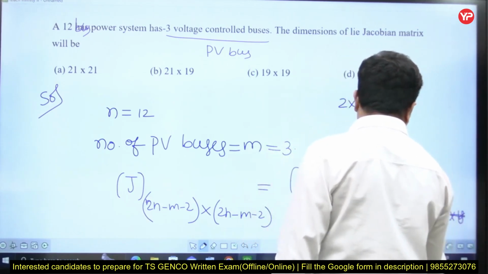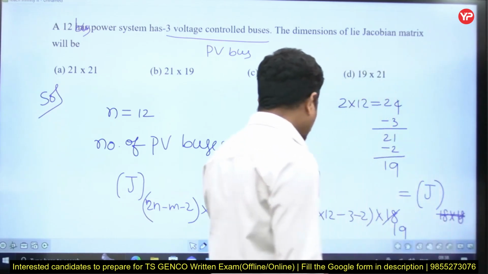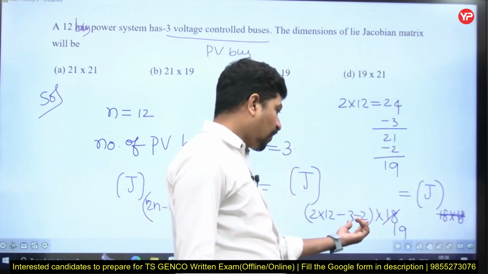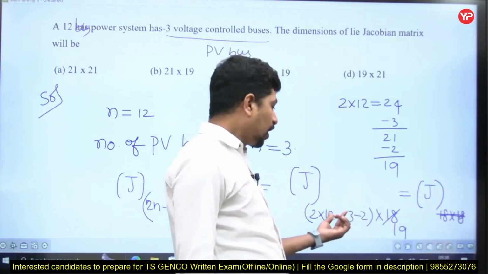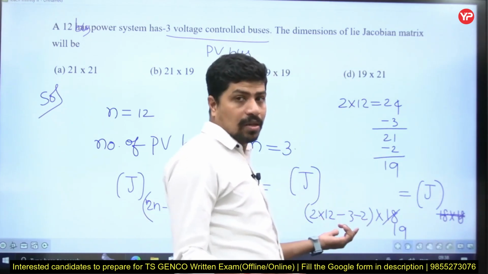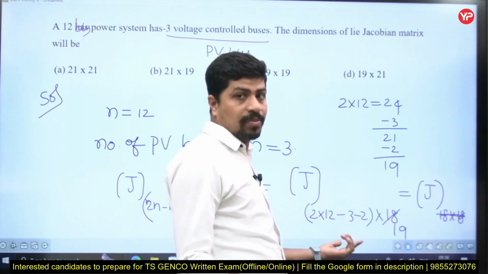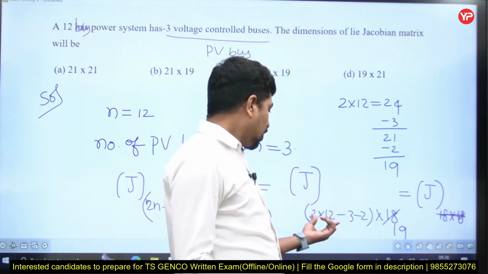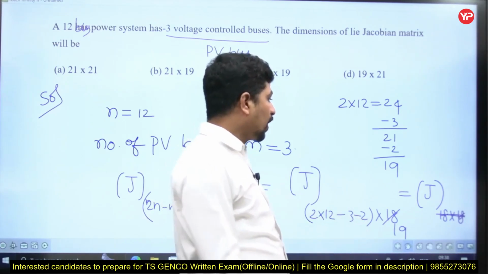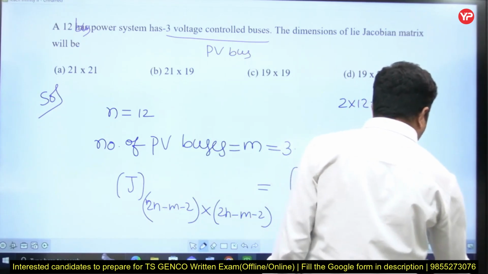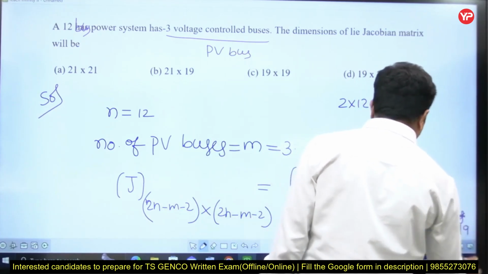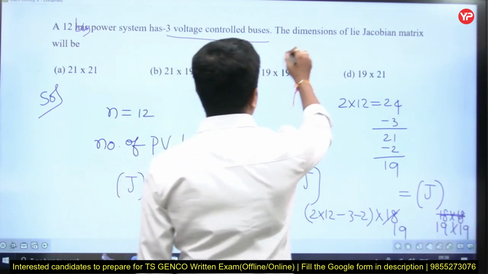My calculation went wrong. It is 19. It is not 6, it is 5: 3 plus 2 is 5. In examination, we can commit this kind of silly mistake and we may lose the marks. So 24 minus 5 is 19. The answer is 19 by 19. Choice is C.